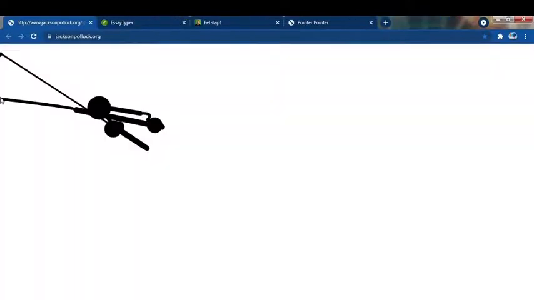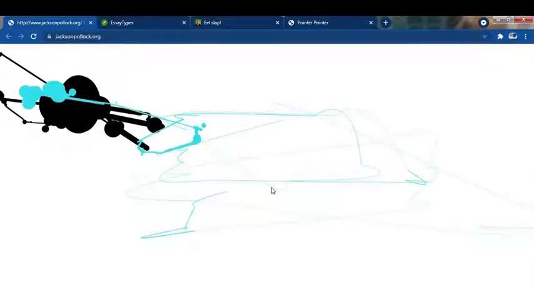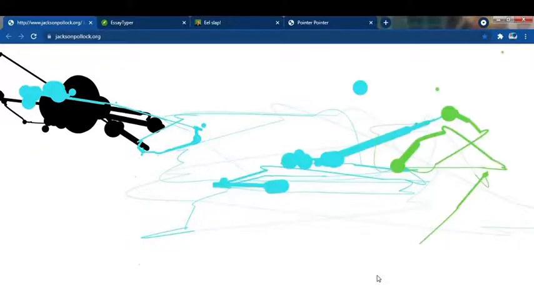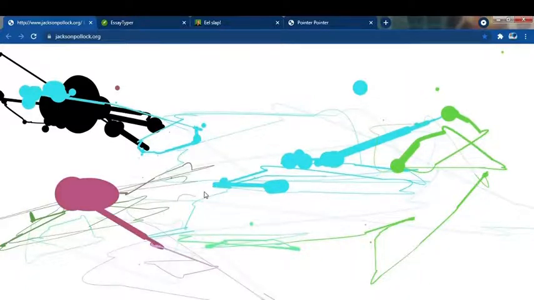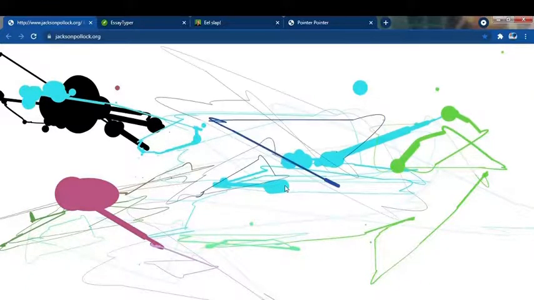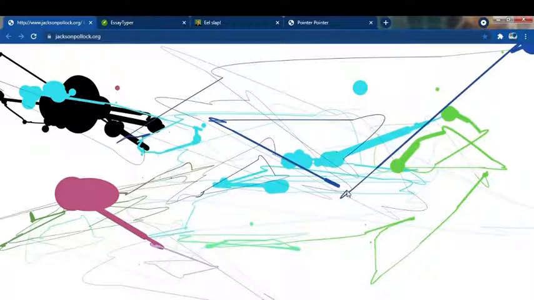jacksonpollock.org. It's an amazing website friends. Here you can draw anything. So if I am drawing like this, if I want a new color, I should click the left button, left click, then it will generate a new color. And if I left click another time, new colors. See. So here you can do art with this website, then give print, it would be saved.